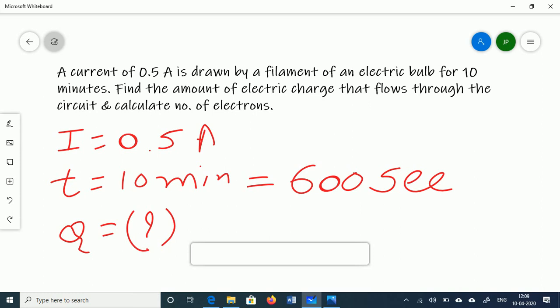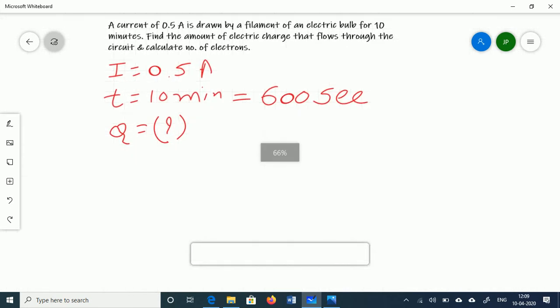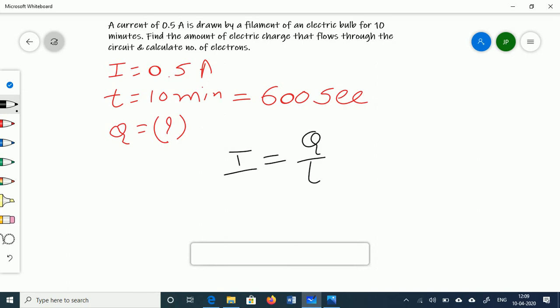So how can we calculate q? So I is equal to q by t, right? So can I write q is equal to I into t, right?